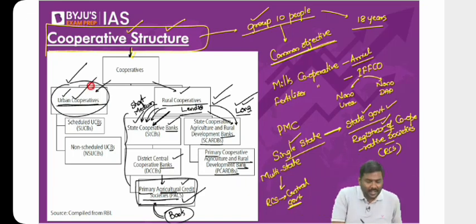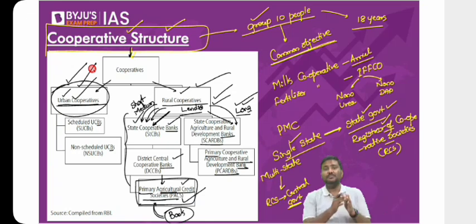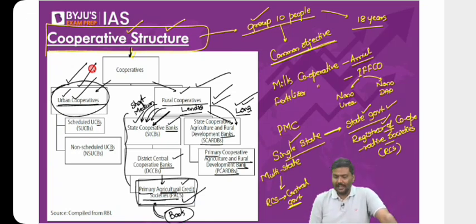So have a look at this. Urban cooperative banks, just like any other bank, will provide services here in the rural part and here in the urban part. This is basically the structure of cooperative banking in India. Done? Okay, let's take a pause here and let me discuss certain questions.